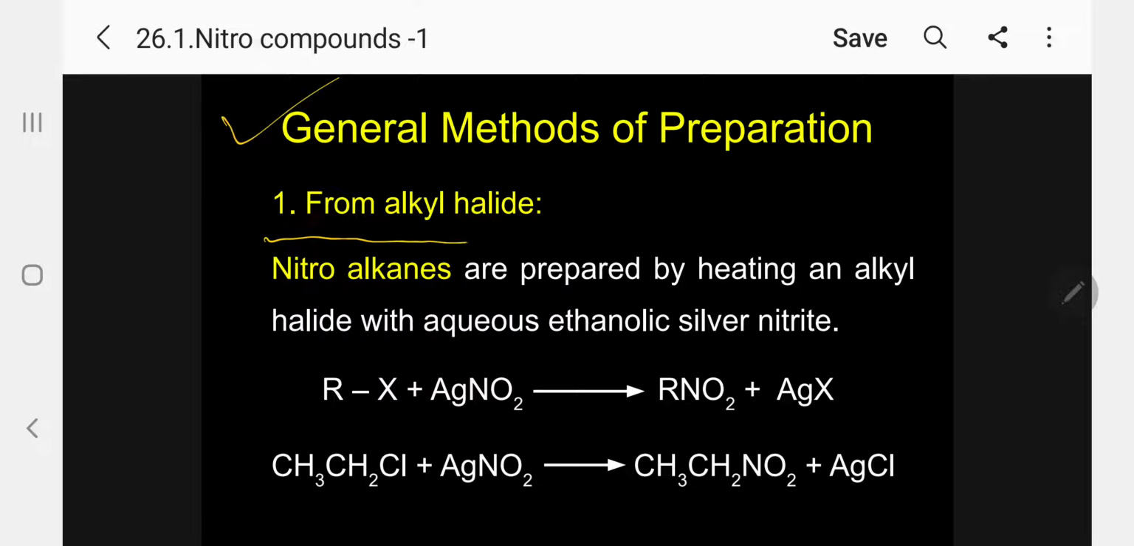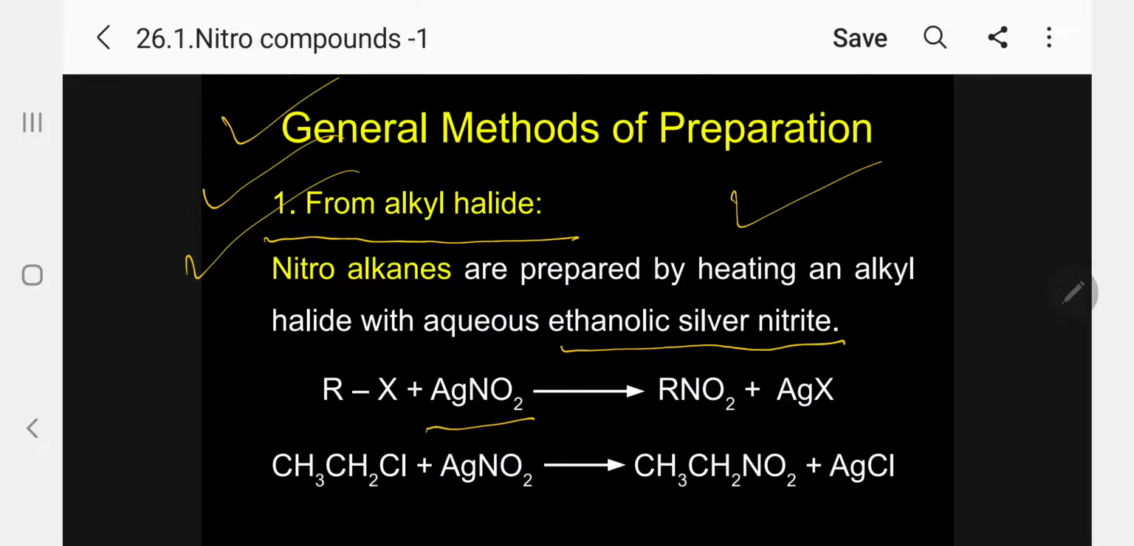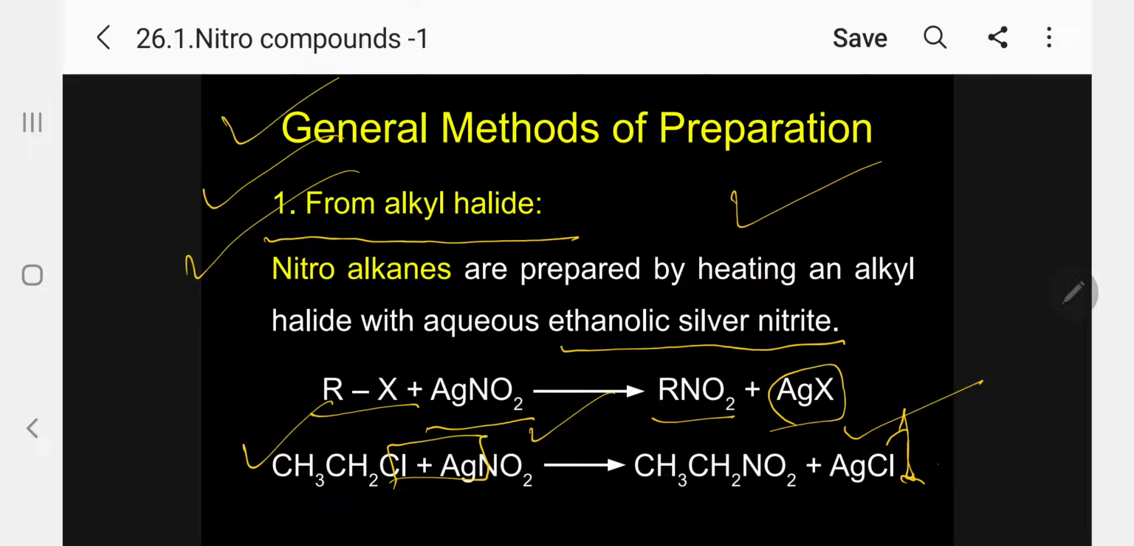Let me come to the general methods of preparation of nitroalkanes. From alkyl halides I can prepare. Nitroalkanes are prepared by heating an alkyl halide with aqueous ethanolic silver nitrite. Kindly follow: when you treat general formula RX with silver nitrite, X will be substituted by NO2. So RNO2 is the general product. Specific example, ethyl chloride: when you treat it with silver nitrite, silver chloride is precipitated, and correspondingly we get nitroethane.